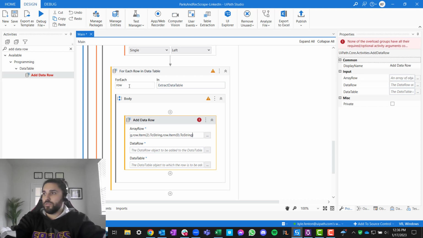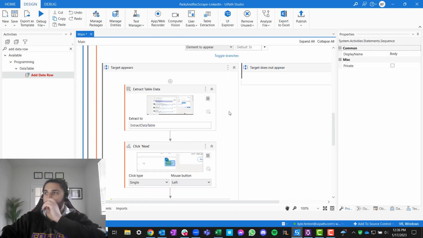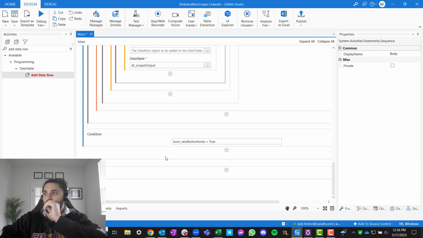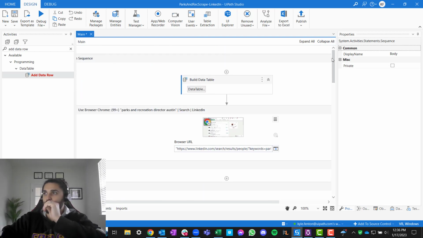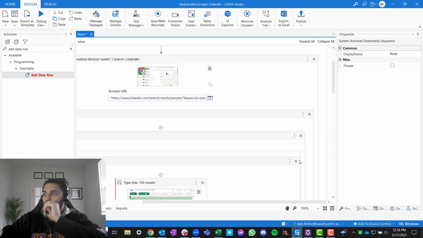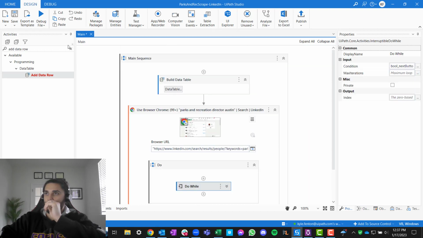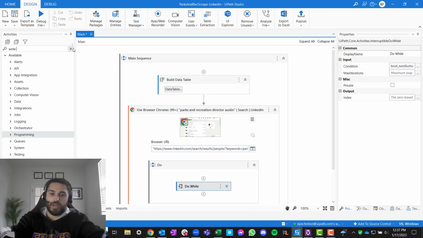And then here's 3. Oh, and there's 3. What am I writing this to? Well, it's the data table we created. Okay, right? And then once we have all of that for each row in a data table, we get all the results. It'll keep doing this until it says true. And then we should be able to, after this do while activity, write that data out.